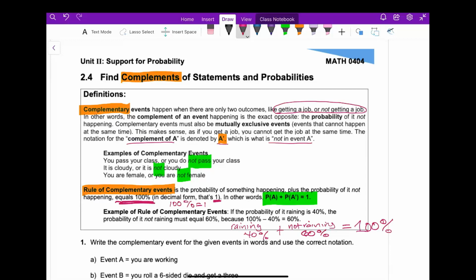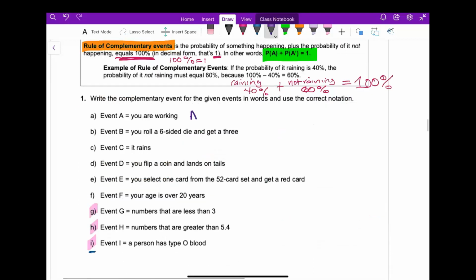It says, write the complementary event for the given events in words and use your correct notation. The complement of A, you read this, A complement, is equal to you are not working. Event B, you roll a 6-sided die and get a 3.